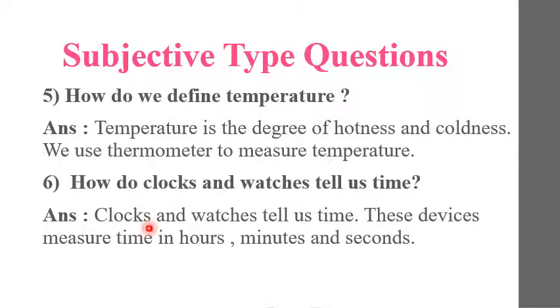Answer: clocks and watches are the devices that we use to see the time. Okay, so clocks and watches tell us the time, and these devices measure time in hours, minutes and seconds.